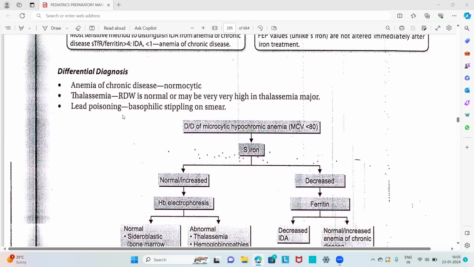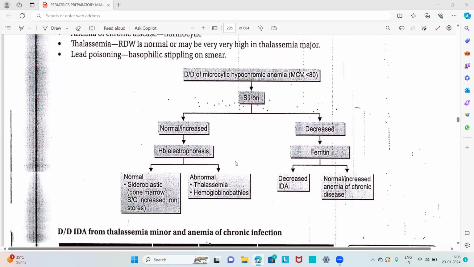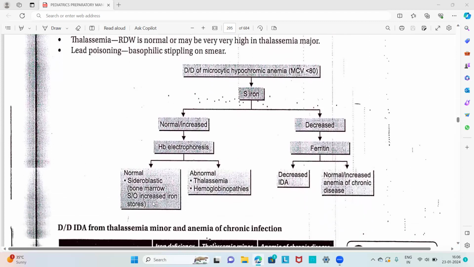But in lead poisoning, there will be basophilic stippling on the smear. And in thalassemia, to differentiate that, red cell width is normal or may be very high in thalassemia major. But in the case of iron deficiency anemia, red cell width is increased. So this is the algorithm for the differential diagnosis of microcytic hypochromic anemia.